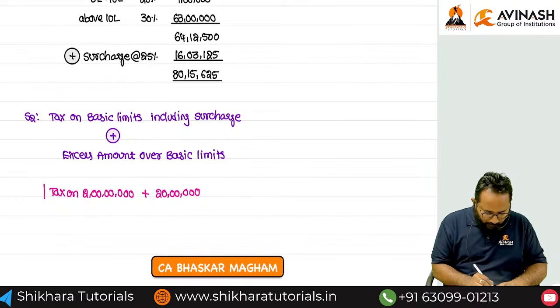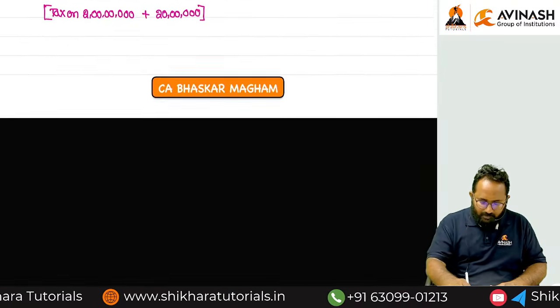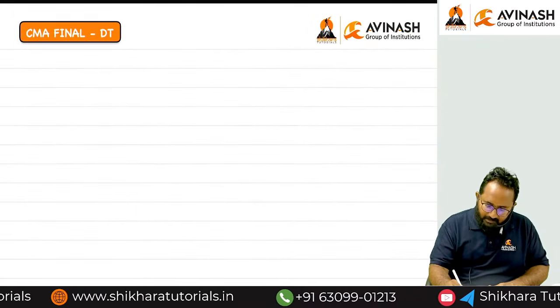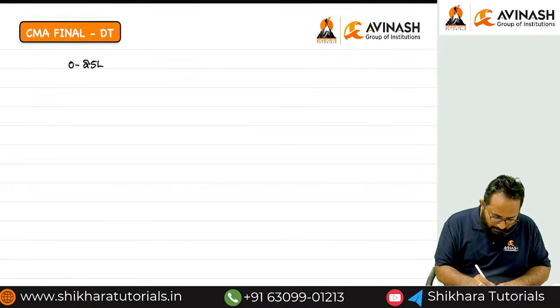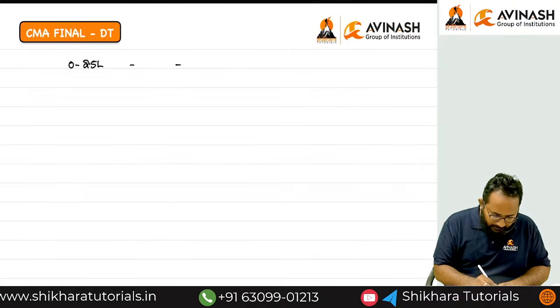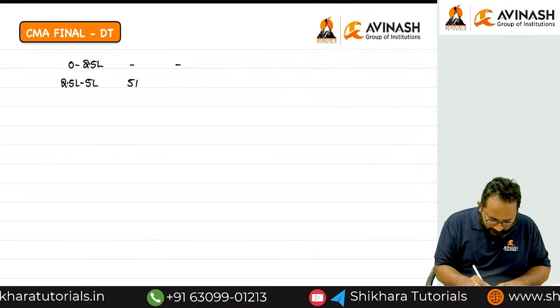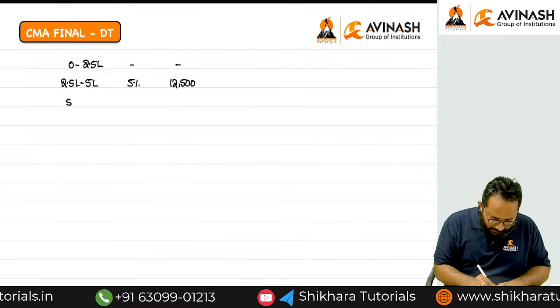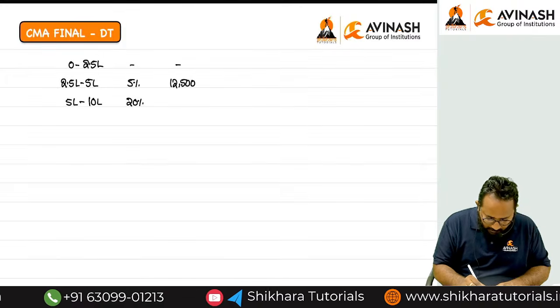So shall we compute first tax on 2 crores? Yes, ma. In the next page, we can calculate. Tell me how to calculate tax. First, 0 to 2.5 lakh, that is nil. Next, 2.5 lakh to 5 lakh, 5%, that is 12,500. 5 lakh to 10 lakh, 20%. How much, ma? 1 lakh.